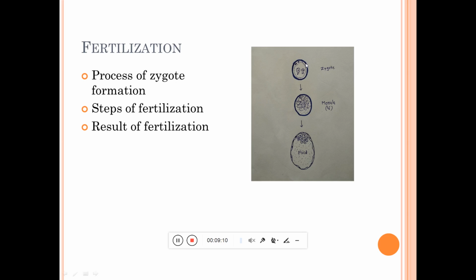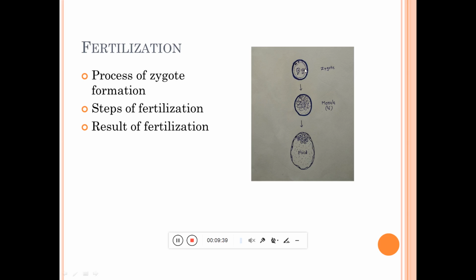So what is zygote? A zygote is a single cell having pronuclei of male and female, formed at the time of fertilization. Another cell body also produces more polar bodies, which are also present in this perivitelline space, and in this way fertilization is complete.